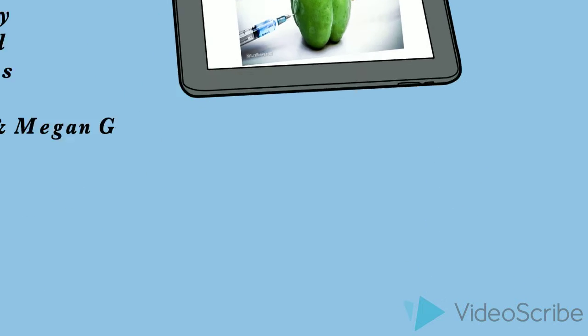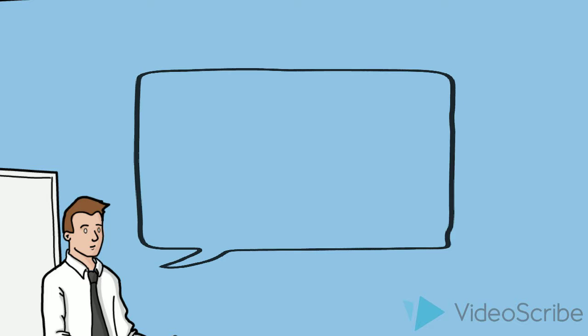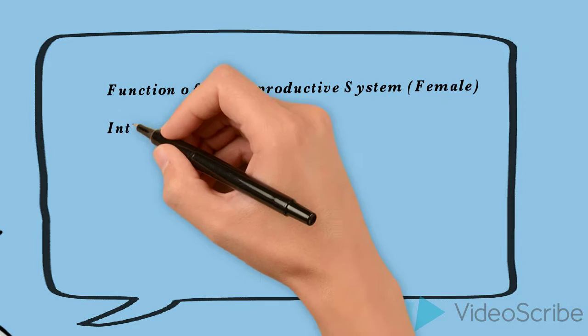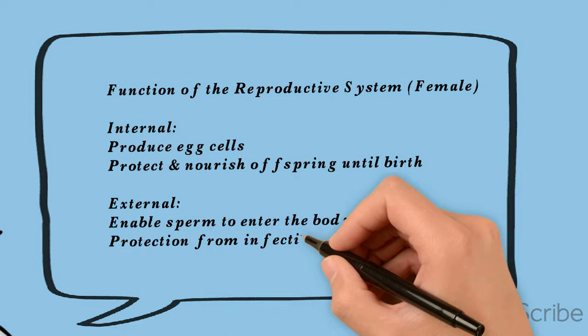The female reproductive system not only produces egg cells, but it also protects and nourishes the offspring until birth. The external part of it enables sperm to enter the body, and it protects internal genital organs from infectious organisms.